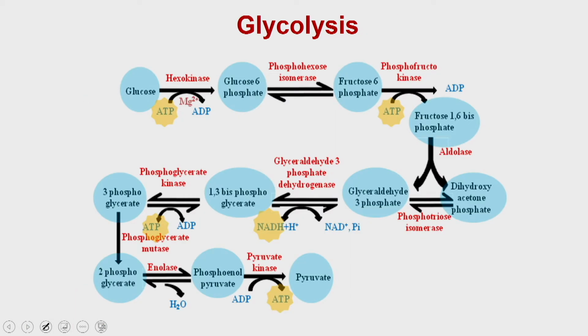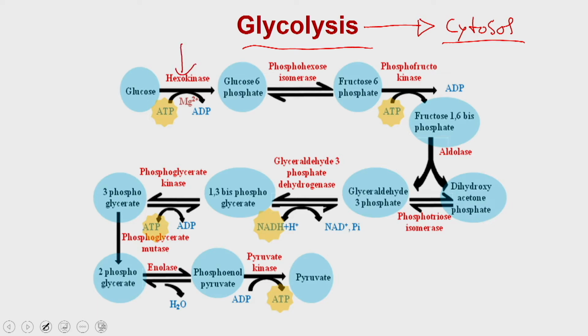The first metabolic pathway we are going to discuss is called glycolysis. Glycolysis operates in the cytosol of the cell, whether it is the bacterial cell or the eukaryotic cell. The first reaction required to channelize the glucose molecules into glycolysis is catalyzed by an enzyme known as hexokinase.